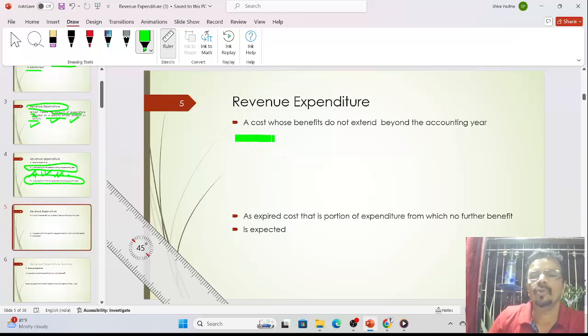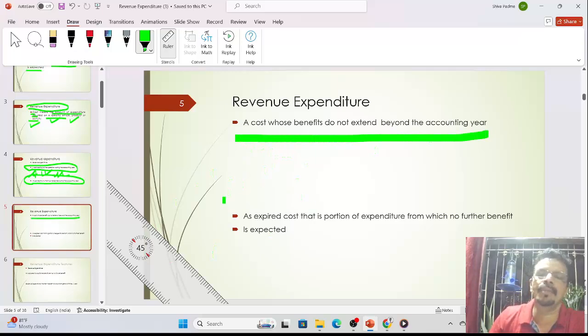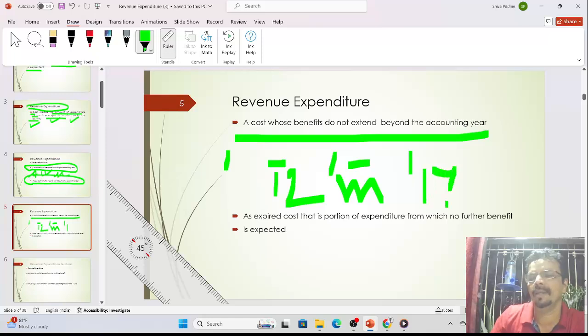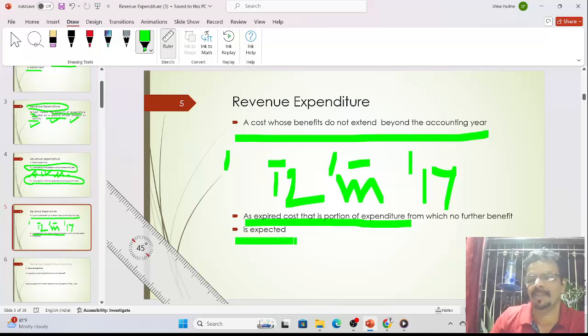After that, cost whose benefit does not extend beyond the accounting year. Accounting year means you will get income within one year, and after that you will not get any income. That means 12 months. We prepare the balance sheet for how many months? 12 months, and that is called 1 year. After that, an expired cost: an expenditure from which no future benefit is expected.